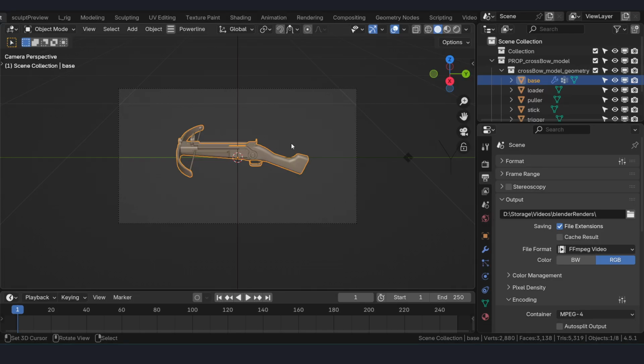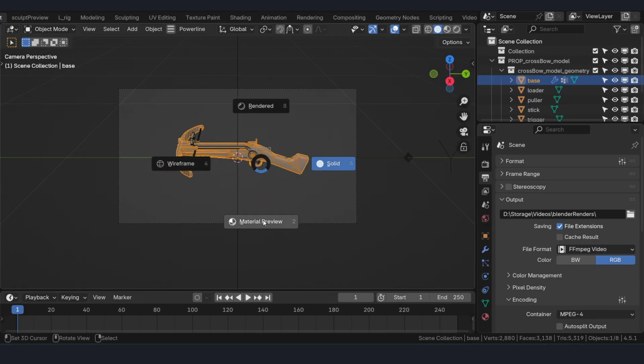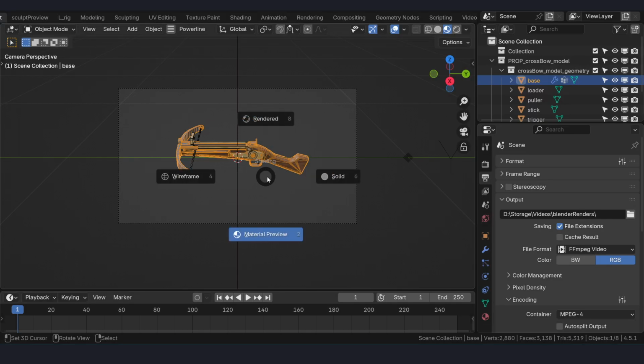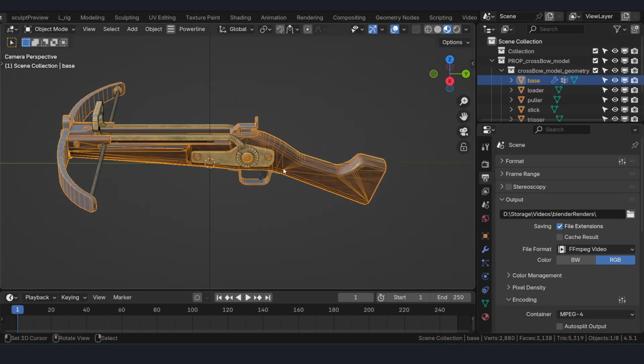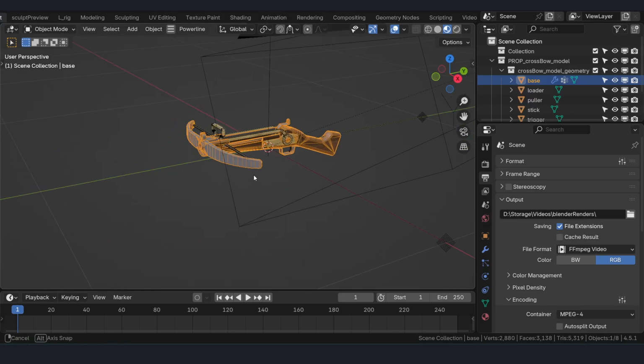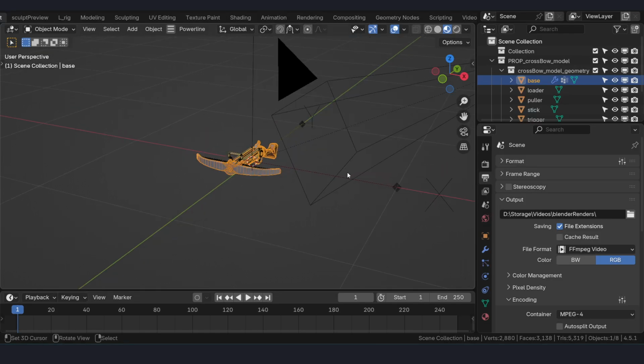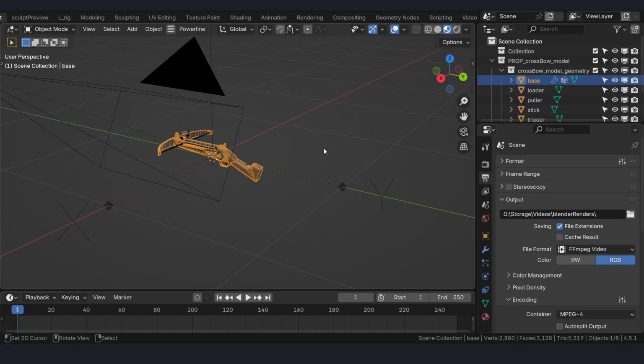Let's say we need a few variations of the render. For example, we need wireframe on top of it. In one render we need material. So let's say we have 4 different variations of one asset, and when we add multiple assets, the number of viewport renders we take increase exponentially. For that, we are going to add an automation tool which we call TaskForger.